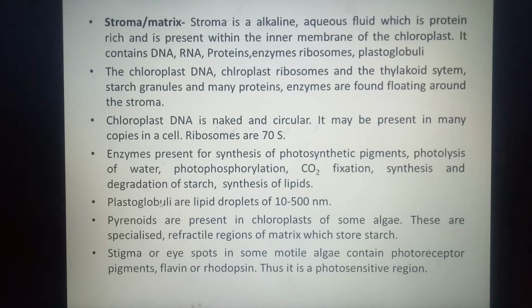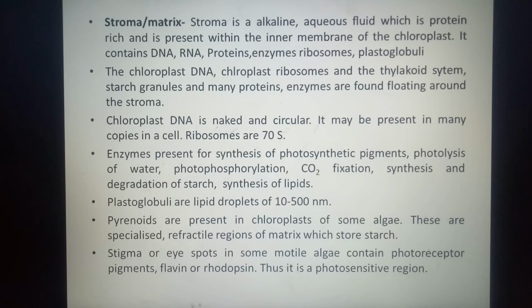Now the lipid droplets called plastoglobuli are also present in stroma. In certain algae, pyrenoids are also seen. Pyrenoids are refractile, specialized regions of the matrix which store starch. These are present in some algae.